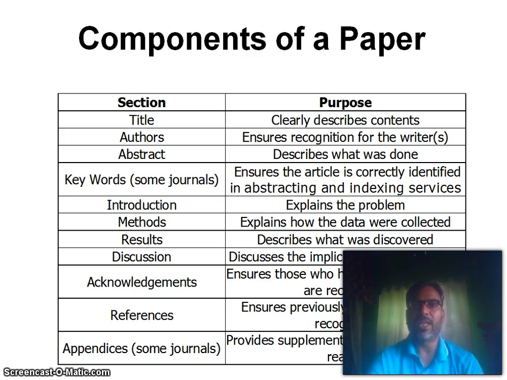Components of a paper. Title: clearly describe the content. Author: ensure recognition for the writers. Abstract: describe what was done. Keywords: ensure the article is correctly identified in abstracting and indexing services. Introduction: explain the problem. Method: explain how the data were collected. Result: describe what was discovered.